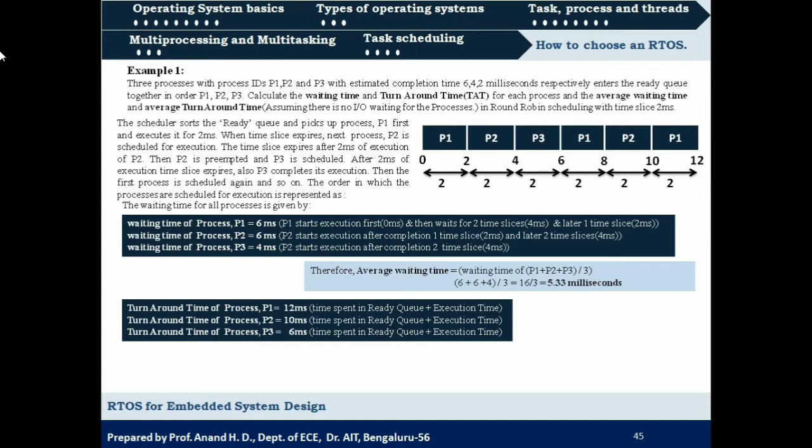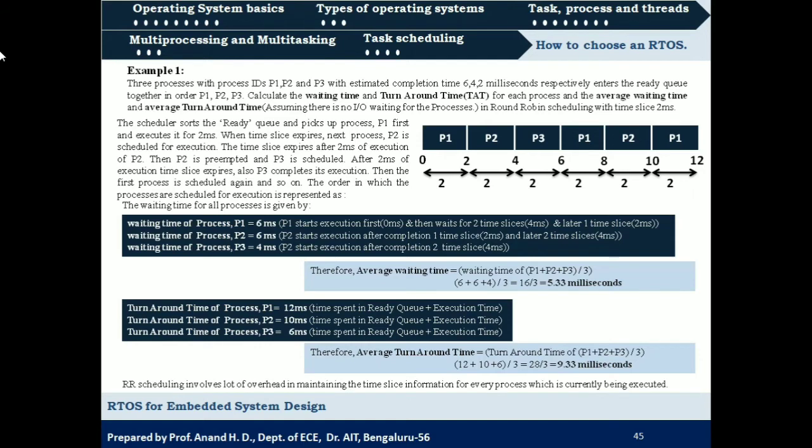Right? So now what will be the average turnaround time? It will be the sum of these three values divided by 3. That is 12 plus 10 plus 6 by 3, which is equal to 28 by 3, which gives 9.33 milliseconds. So that will be the average turnaround time for these three processes, right?